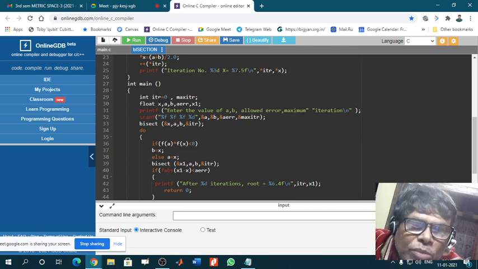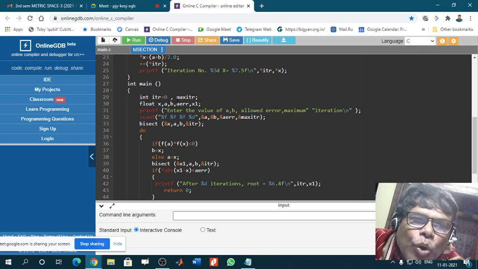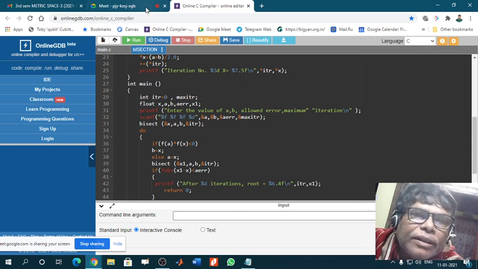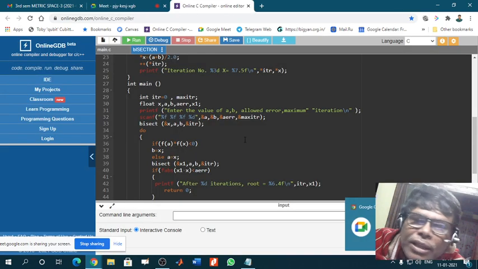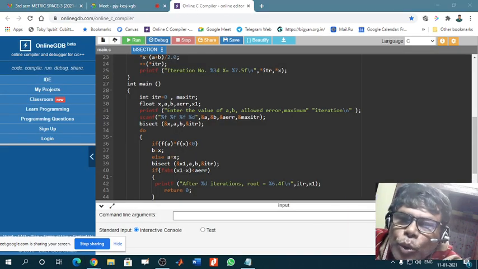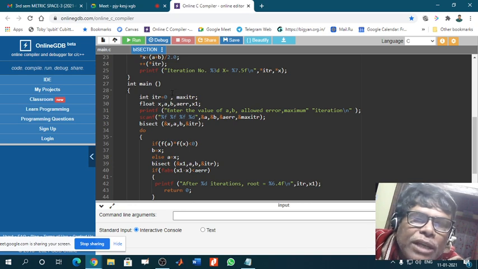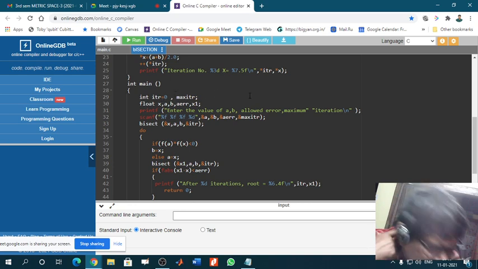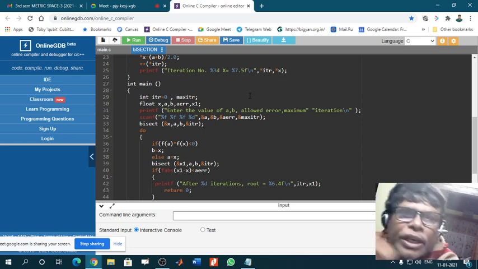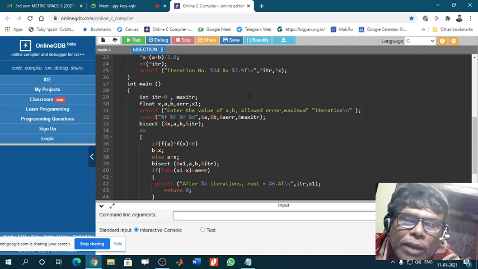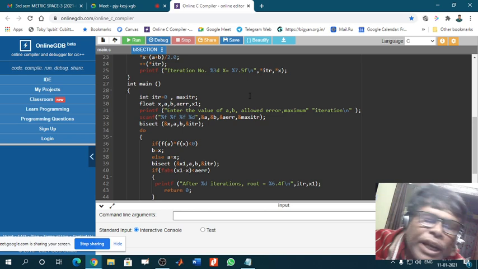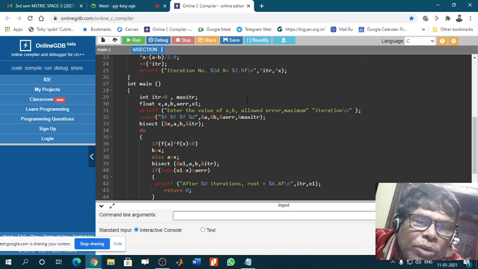It starts from 0 and goes up to maxitr. Maxitr is another variable. So itr will take integer values starting from 0 to maxitr. The value of maxitr we will enter afterwards.